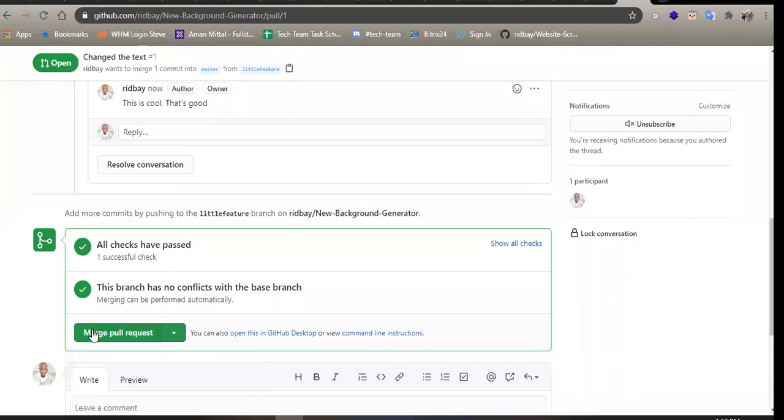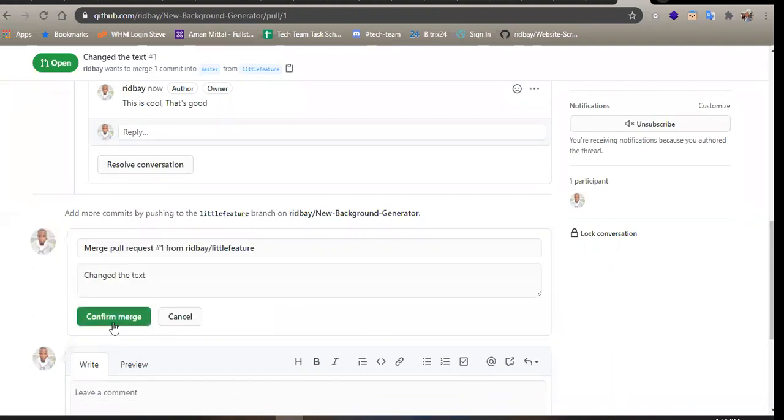So merge pull request. Merging means this is going to merge my own little feature branch with the master branch of the project. So I'm going to do this now. But usually, you don't want to merge your own pull requests.